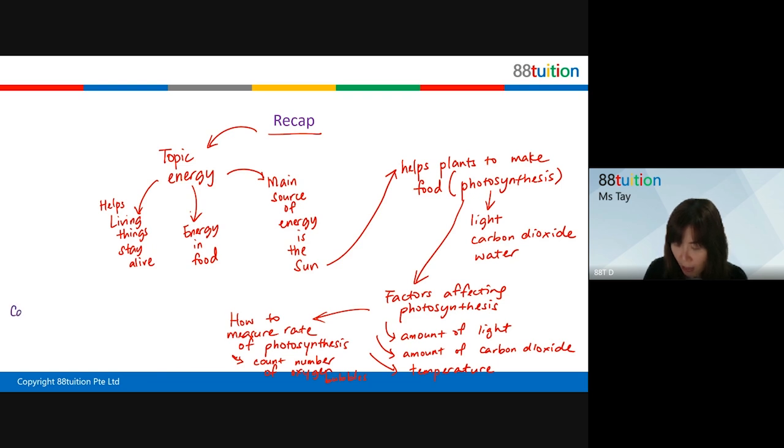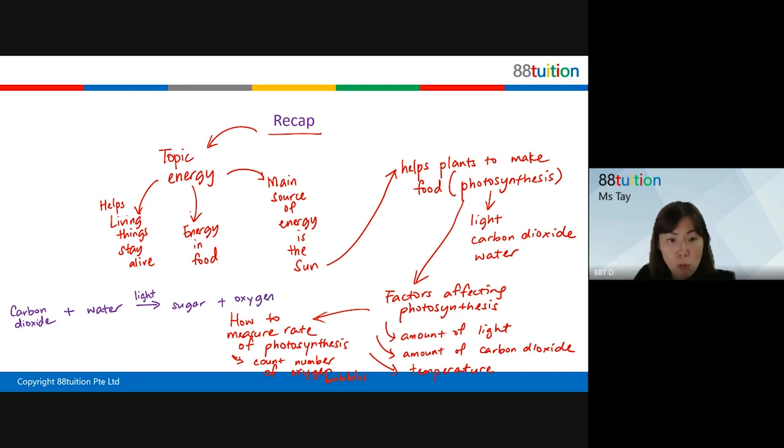So you have carbon dioxide, together with water. And then in the presence of light, still recall? In the presence of light, plants will then convert carbon dioxide and water into sugar, which is called food, plus something else, which is oxygen. Very good. Yes, correct. So you must know this. But be careful, Bella, you are short of water. Clear?